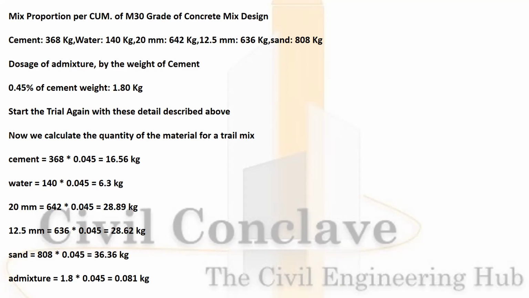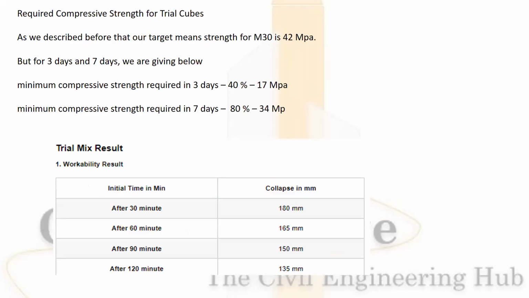Cement 368 into 0.045, 16.56 kg. Water 140 into 0.045, 6.3 kg. 20 mm 642 into 0.045, 28.89 kg. 12.5 mm 636 into 0.045, 28.62 kg. Sand 800 into 0.045, 36.36 kg. Admixture 1.8 into 0.045 will be 0.081 kg.